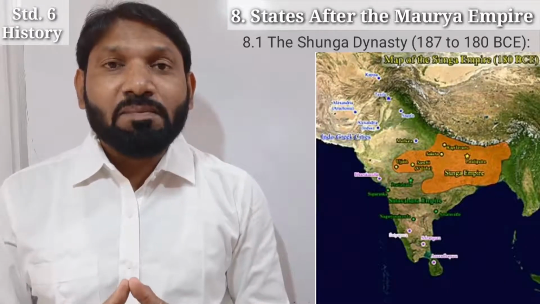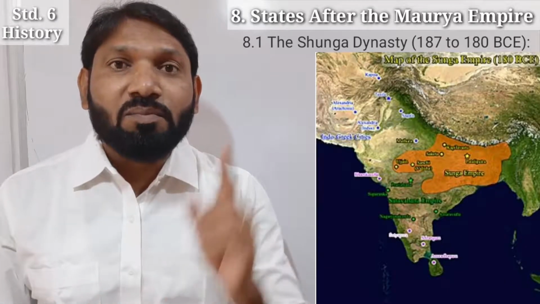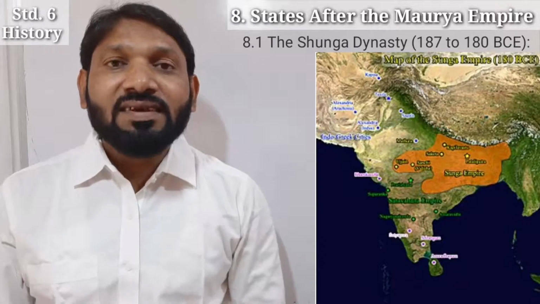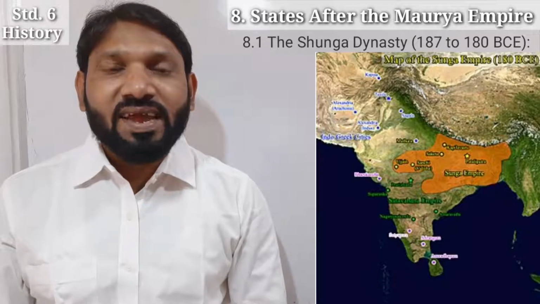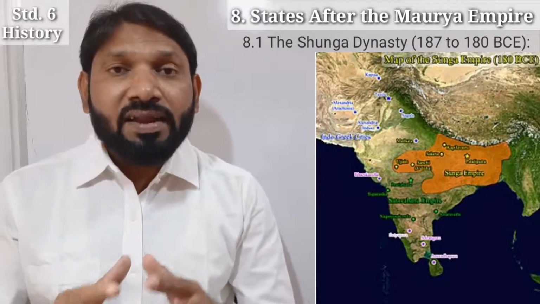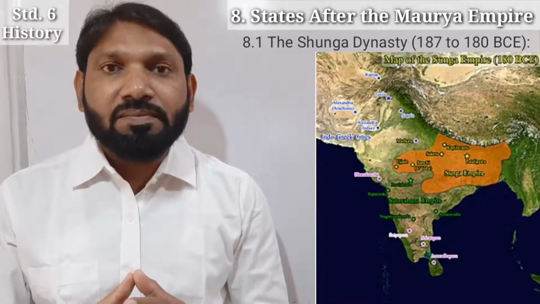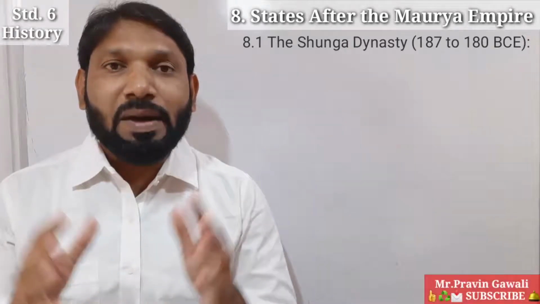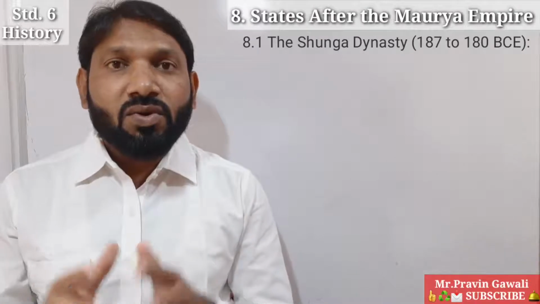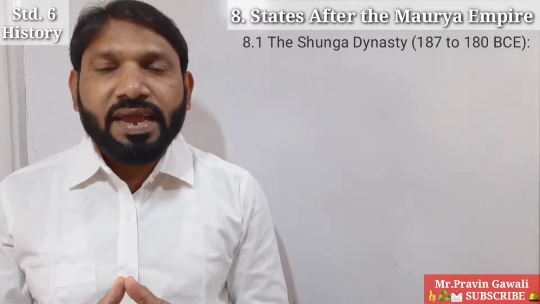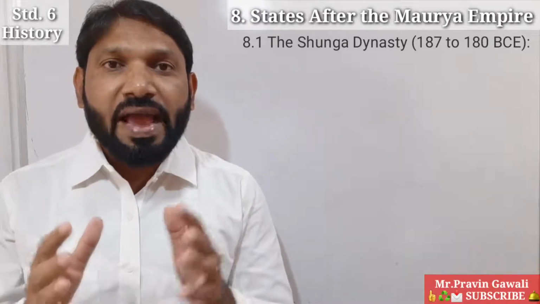As we have studied, Patliputra was the capital of the Magadha Empire, as well as the capital of the Maurya Empire too. In the same way, the Shunga Empire also had the same capital, Patliputra. Students, have you understood now? Yes. So here we have studied the Shunga Empire in short.